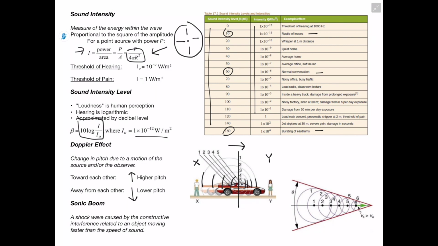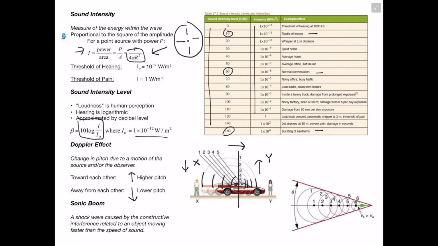That's due to this car's motion as the sound is occurring. So the woman would perceive a higher pitch, whereas the man would perceive a lower pitch because the car is moving away from him.